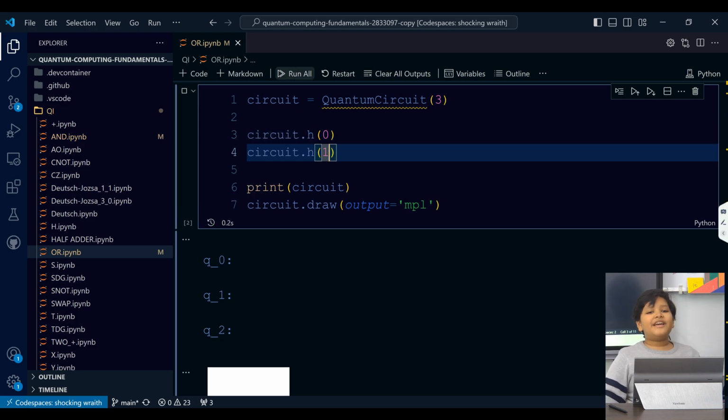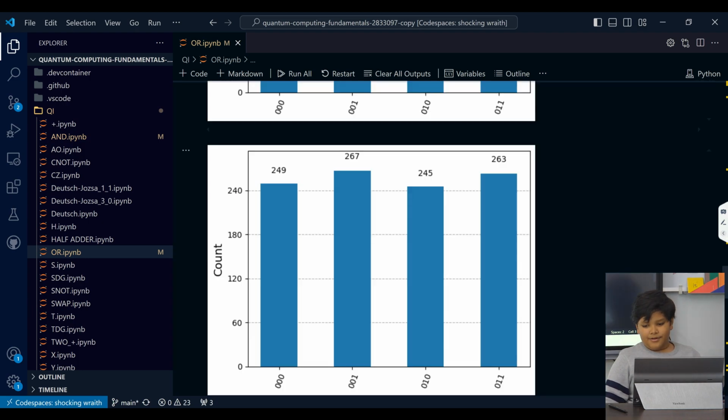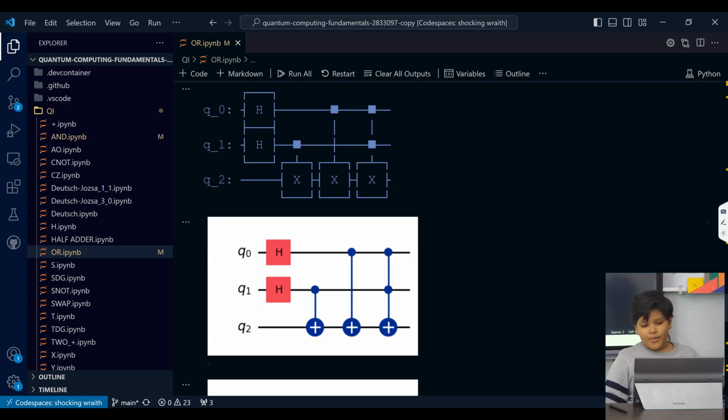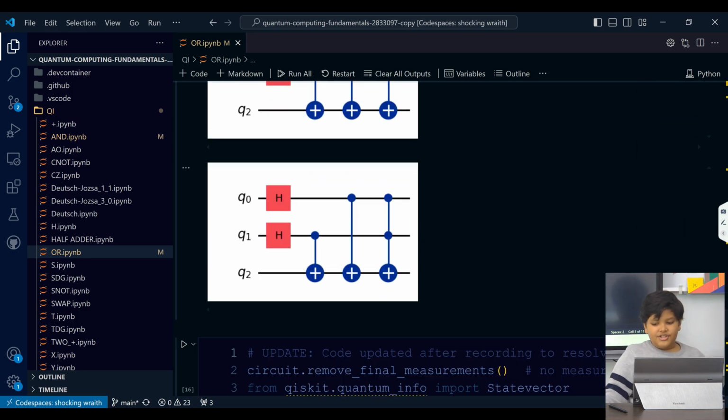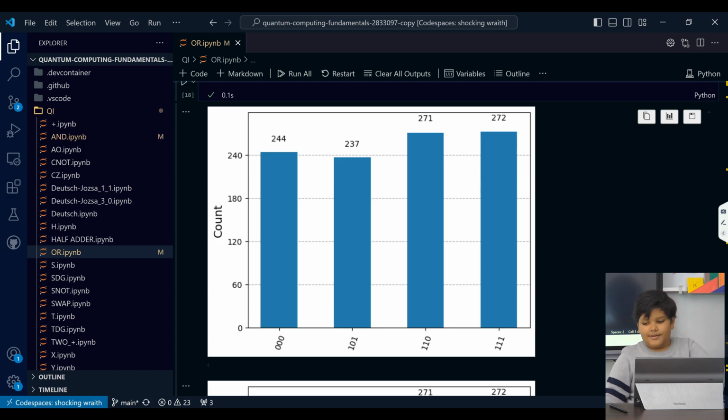So now I have put the H gates on both of the input qubits right here. And now let's go to the output. So this is the circuit representation. You just put two H gates. So now quantum parallelism will work. And here you can see the outputs.